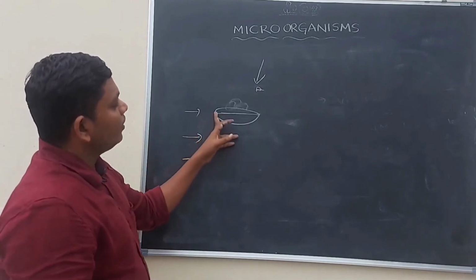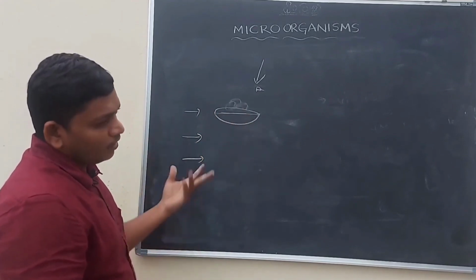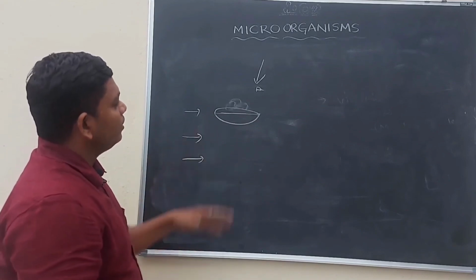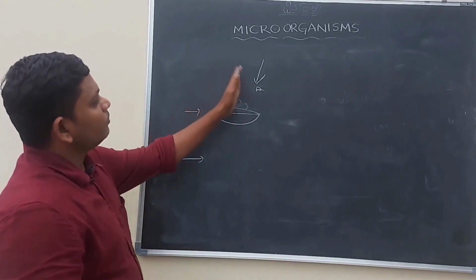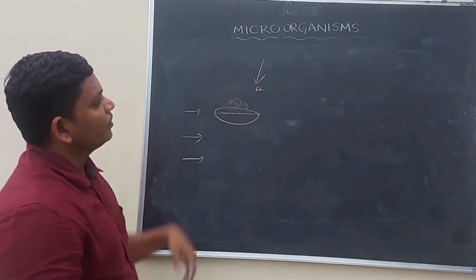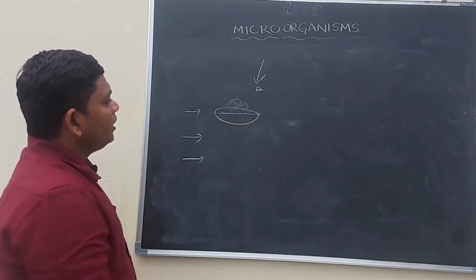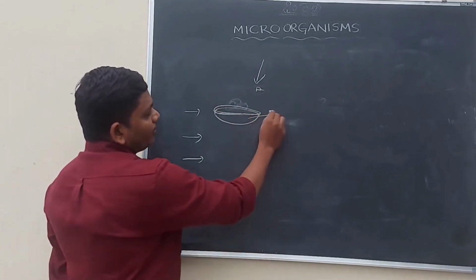If we place the food material outside, it easily spoils because microorganisms are there. That is why it is a very difficult situation for mothers to preserve food materials.